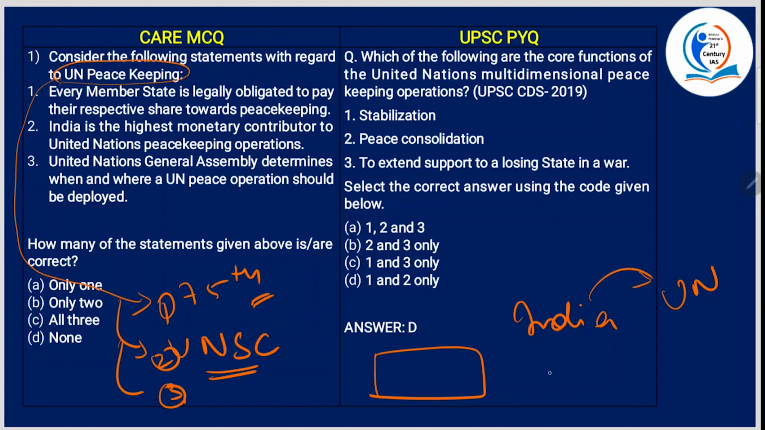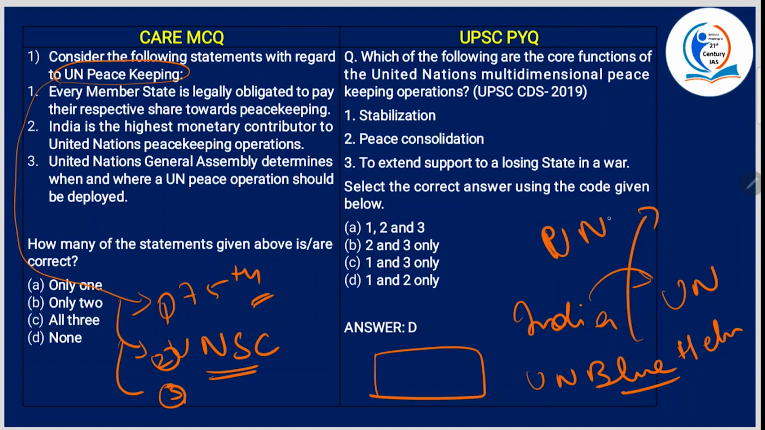And you know this, right? United Nations blue helmets, this term blue helmets is related to which of the following? Okay, they'll give you ocean saviors or water saviors, etc. No, UN blue helmets is related to the UN peacekeeping forces. Okay, so these are some basics. All right, now we'll come to the MCQ. Every member state is legally obligated to pay their respective share towards peacekeeping. Yes.